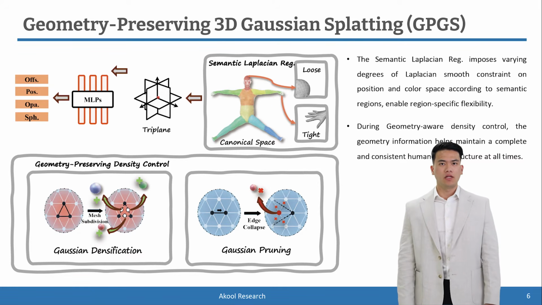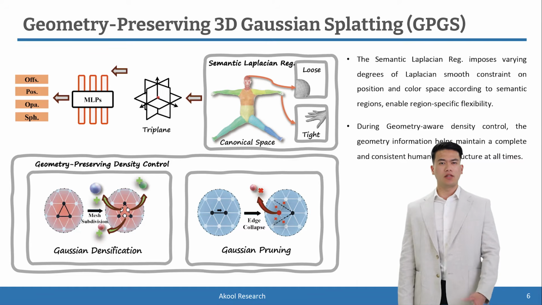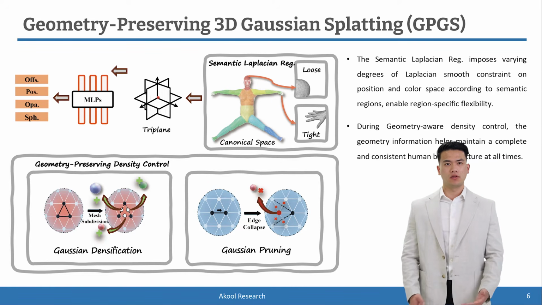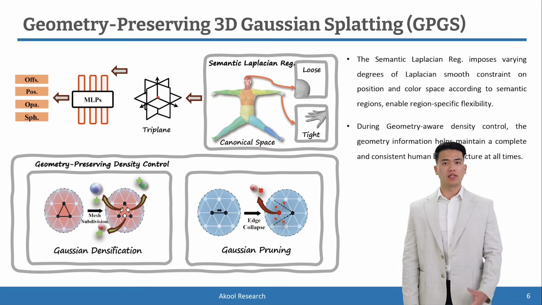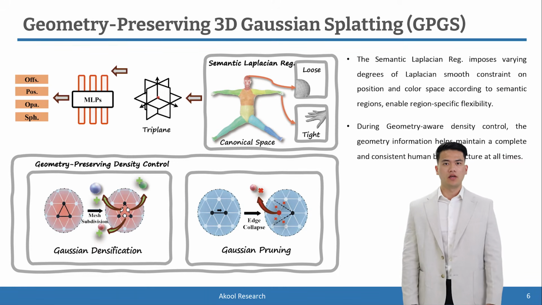We also consider the following 2 strategies to improve the results. Semantic Laplacian regularization addresses floating Gaussian spheres caused by 3D inconsistencies. It adjusts the constraint strength based on body parts, allowing more flexibility for areas like hair and tighter constraints for facial details, reducing floating Gaussian spheres while maintaining rendering quality.